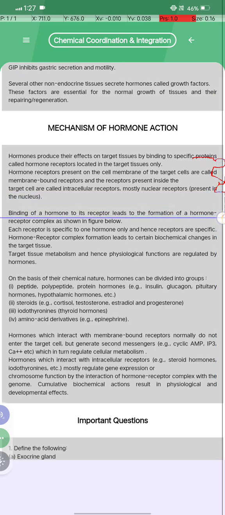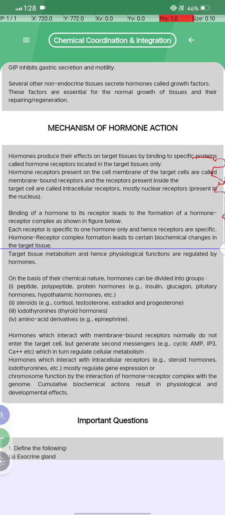Binding of a hormone to its receptor leads to the formation of a hormone-receptor complex as shown in the figure below. Each receptor is specific to one hormone only, and hence hormone-receptor complex formation leads to certain biochemical changes in the target tissue. The target tissue metabolism and hence physiological function are regulated by the hormones.